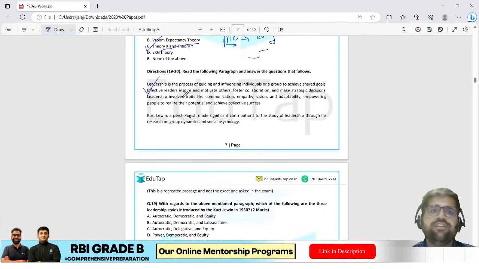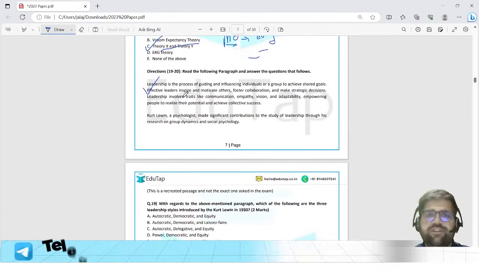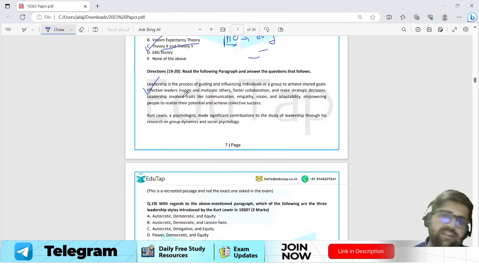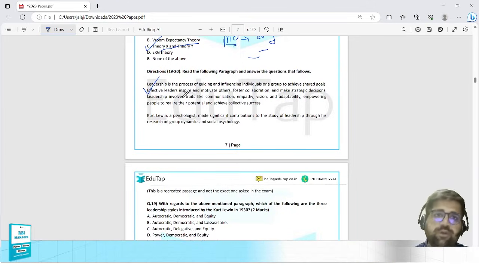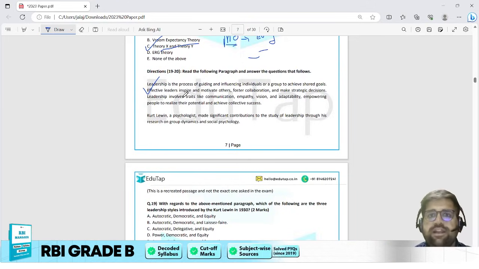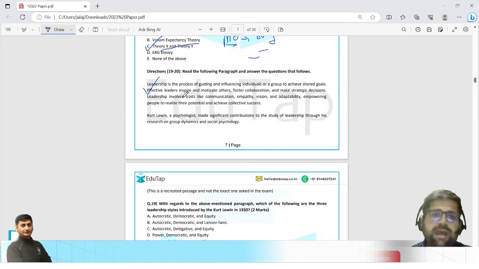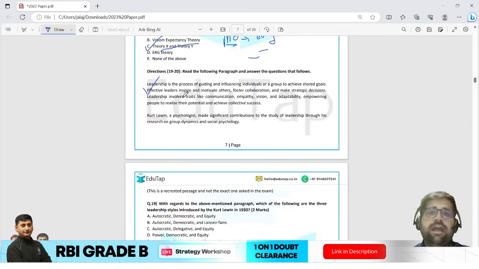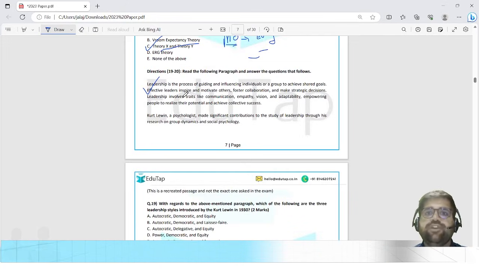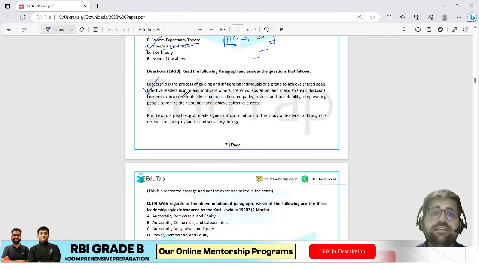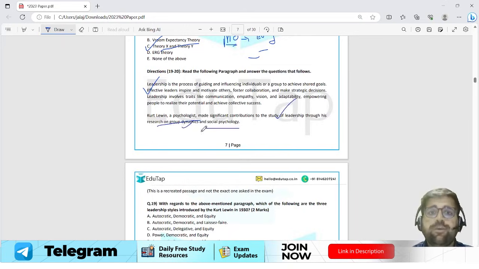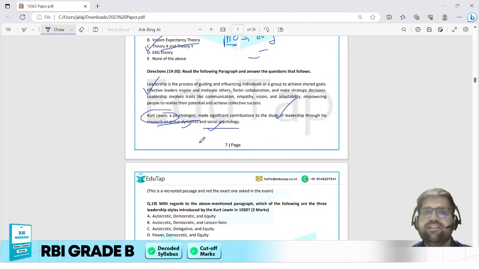Now, the paragraph talks regarding leadership because leadership is the first word which I see. Leadership is the process of guiding and influencing individuals or a group to achieve shared goals. Okay, I can see that a kind of blah blah thing is coming over here. Okay, they have defined leadership. In the second paragraph, Kurt Lewin, a psychologist, has made significant contributions to the study of leadership through his research on group dynamics and social psychology. So here they have mentioned Kurt Lewin. Okay, we will see if there is any question or not.